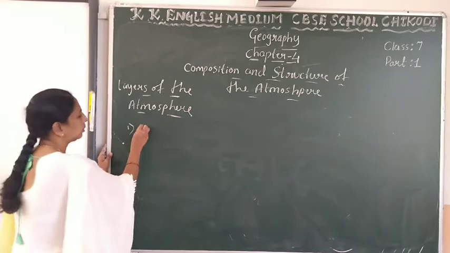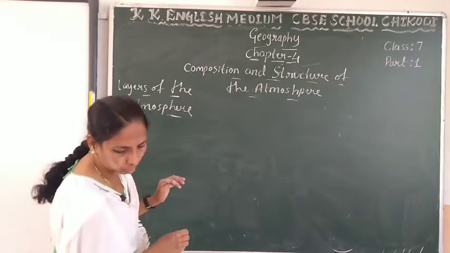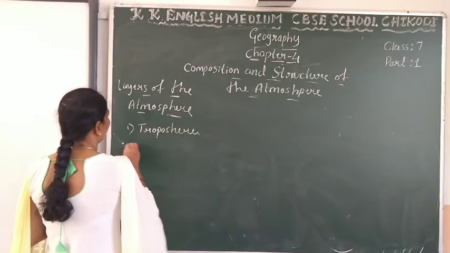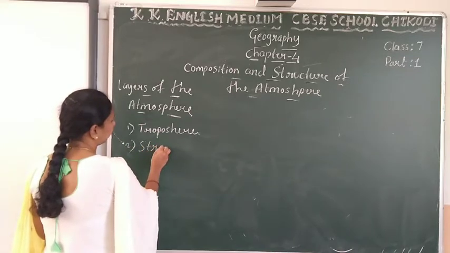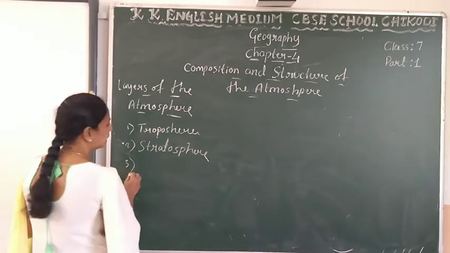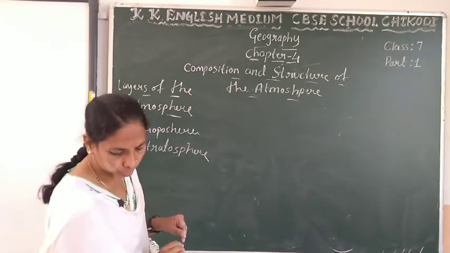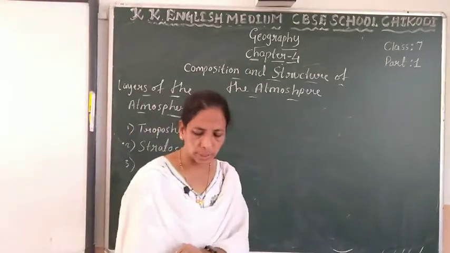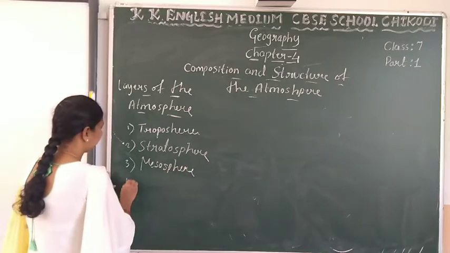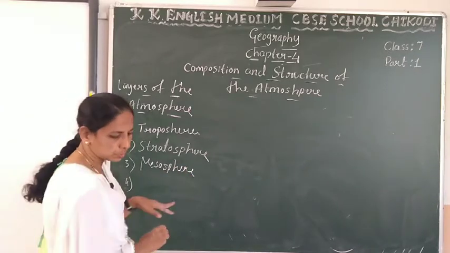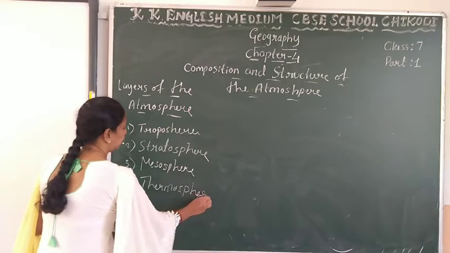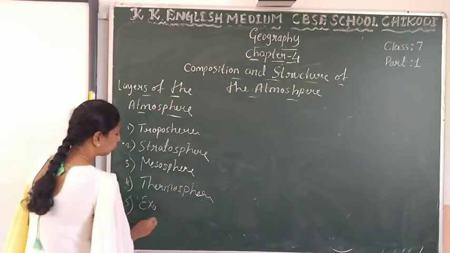One is the troposphere, and second is the stratosphere. Third is the mesosphere, then next comes the thermosphere, and the last one is the exosphere.